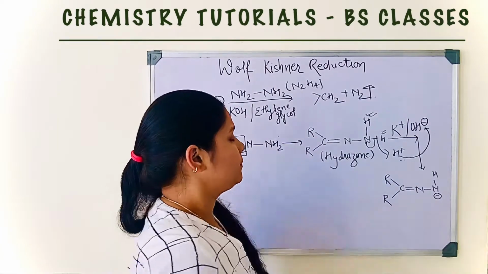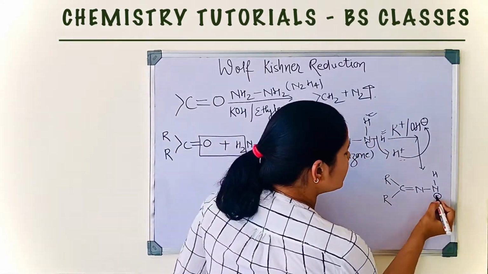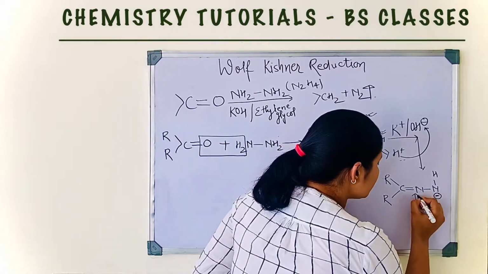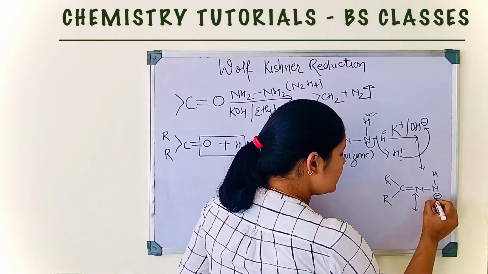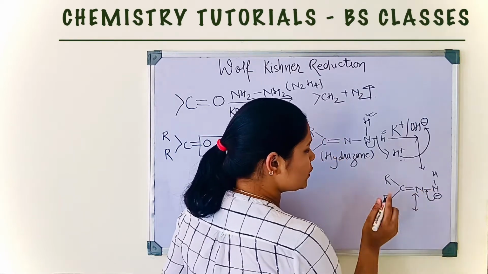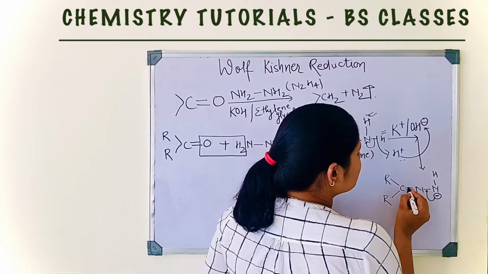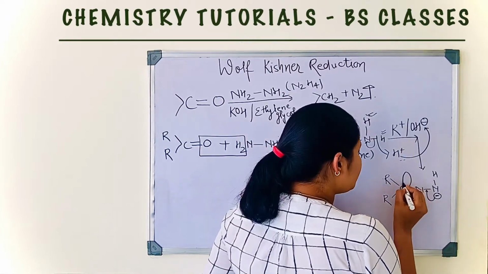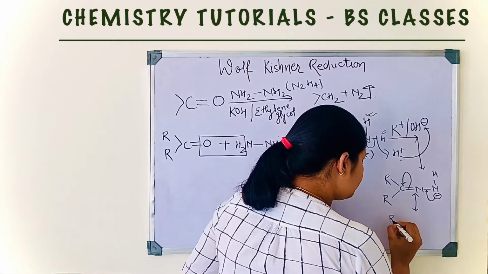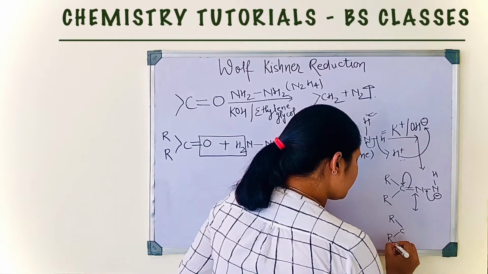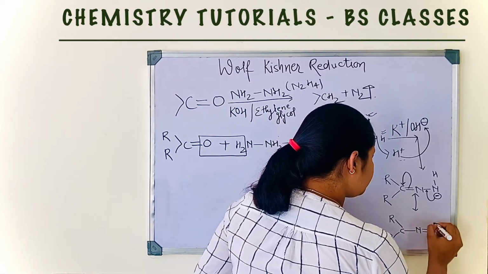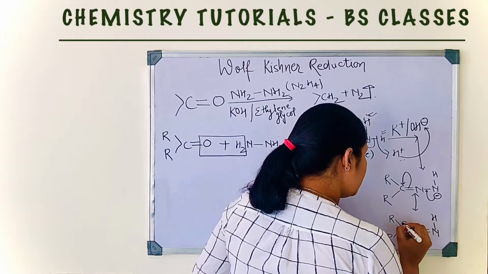Now this bond pair is denoted here by negative charge. Now due to resonance structure, this negative charge shifts between the nitrogen and nitrogen, and this pi bond will completely shift to this single carbon and form here a negative charge.